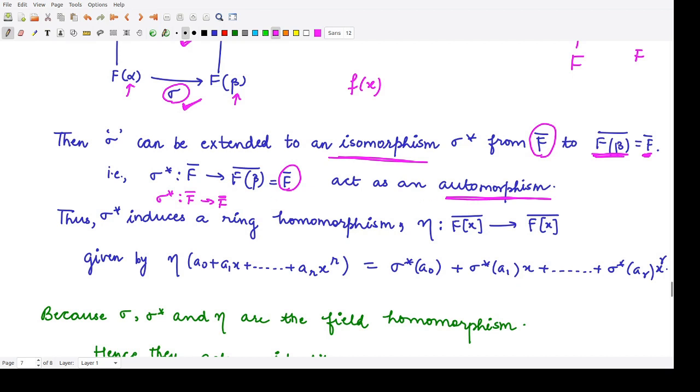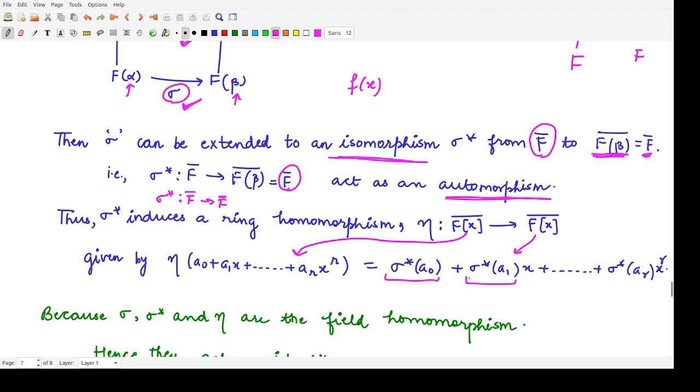According to this property, every automorphism induces a ring homomorphism. So sigma star will also induce a ring homomorphism, which we will call eta. This eta defines a mapping from F[x] closure to F[x] closure, given by eta applied on a polynomial of degree r to another polynomial of degree r, whose coefficients are sigma star(a0), sigma star(a1), and so on.